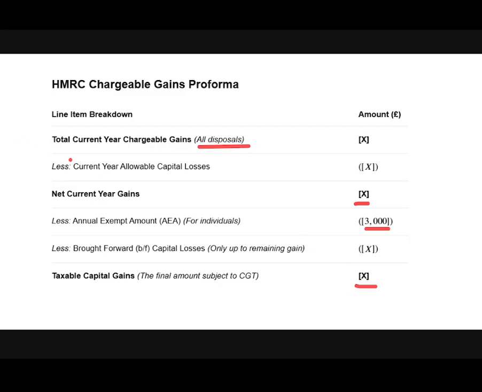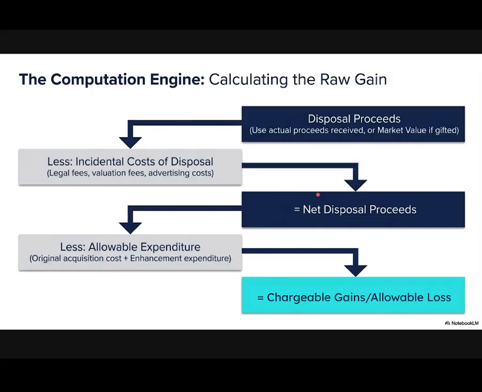So let's recall it. First, disposal proceeds means selling income less incidental cost of disposal, which can be brokerage fees, legal fees, valuation fees, or advertisement cost. So we deduct incidental cost from disposal proceeds, then we receive net disposal proceeds less any allowable expenditure, then we receive chargeable gains or an allowable loss.